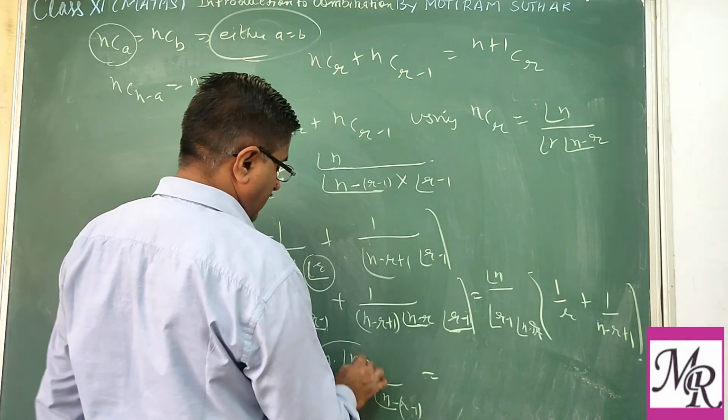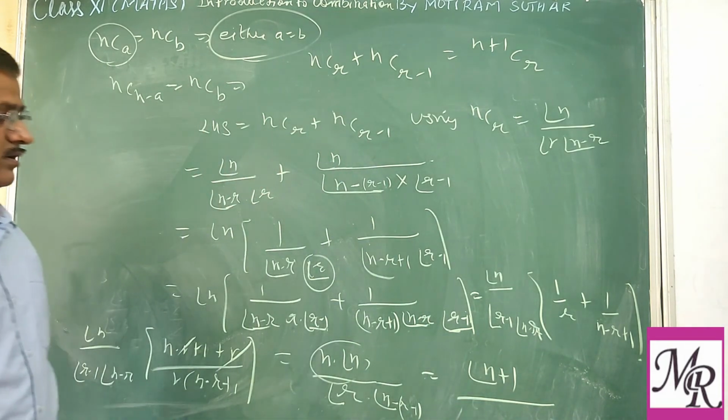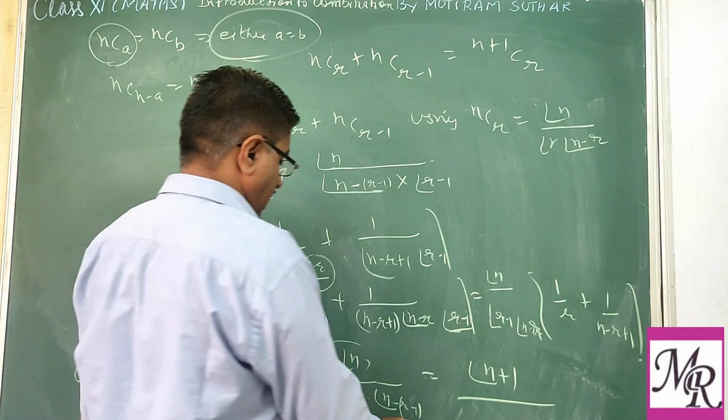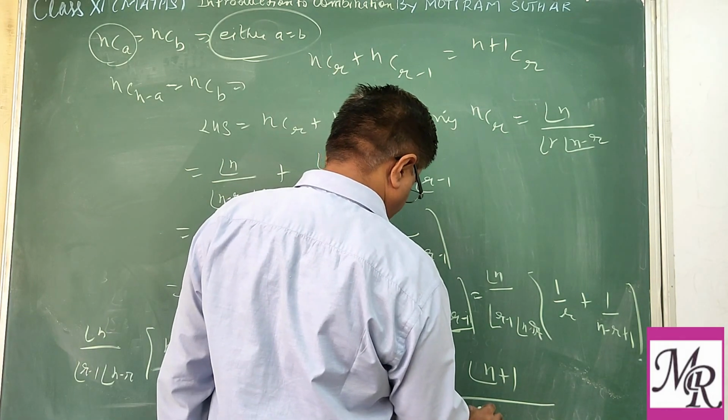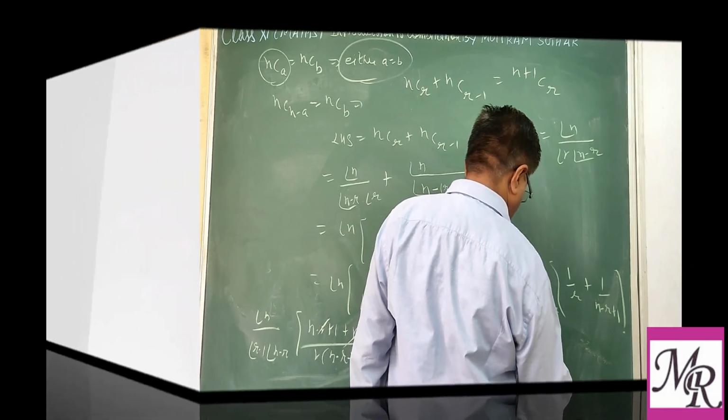So this can be written as factorial (n plus 1) upon factorial r into factorial (n plus 1 minus r). So this is proved.